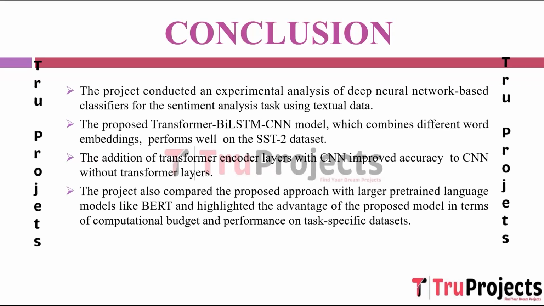Despite being a task-specific model, the proposed approach exhibited advantages in terms of computational efficiency and performance on datasets specifically tailored for sentiment analysis tasks. This indicates that while models like BERT are powerful, task-specific models can offer comparable performance with fewer computational resources.